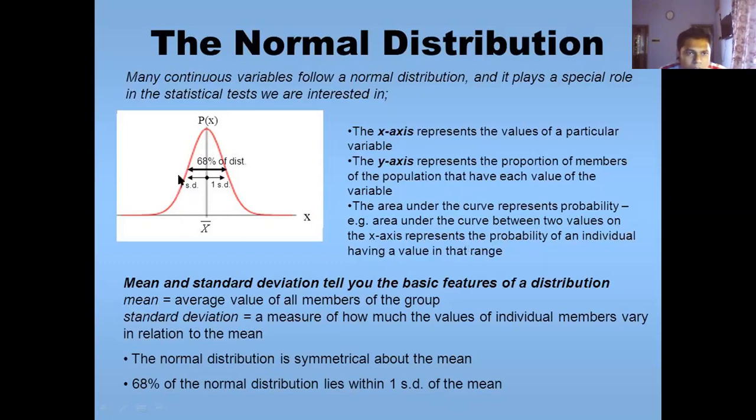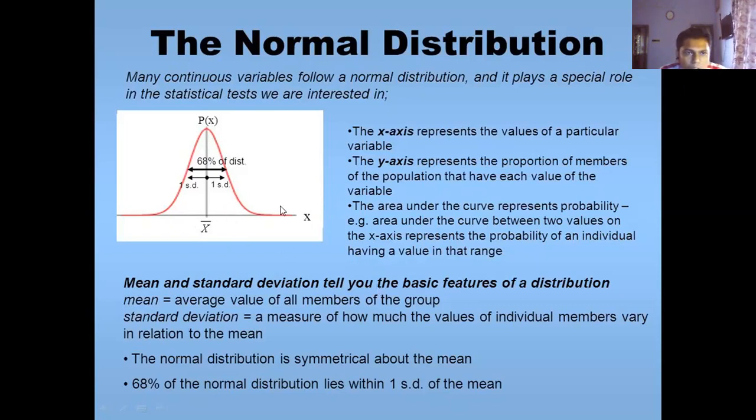For example, if we take the curve under some two specified values, then it will give you the probability that some outcome will occur within that particular range.